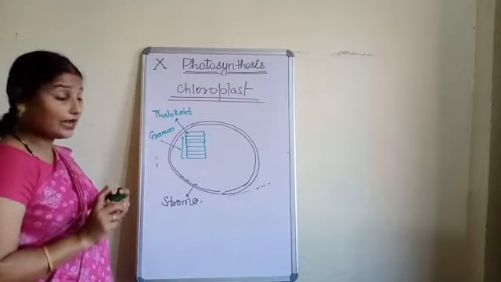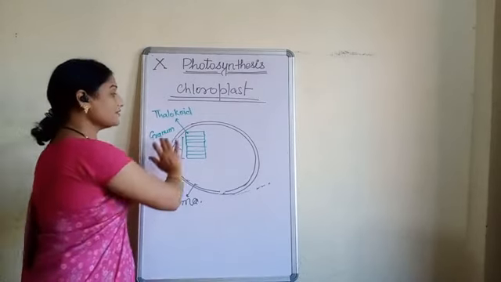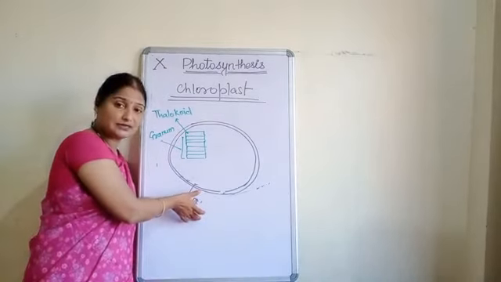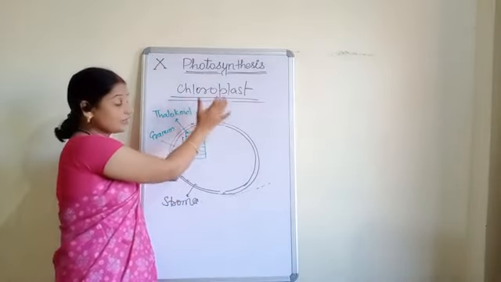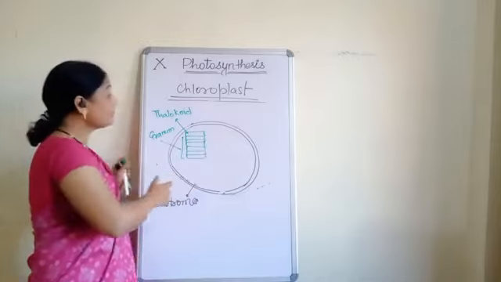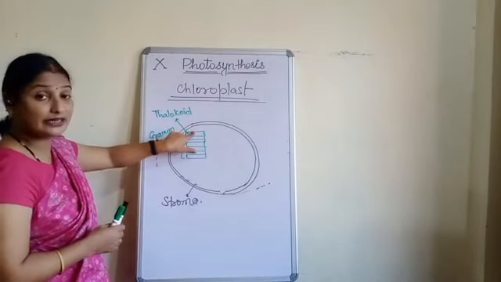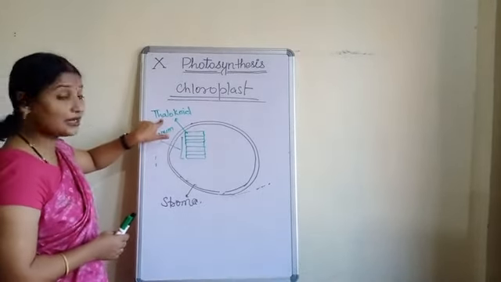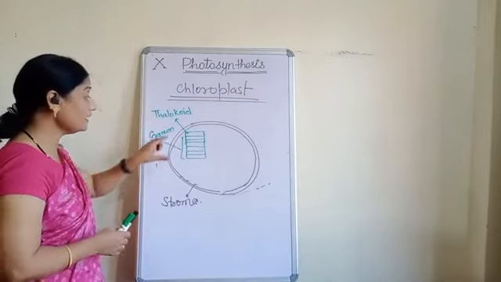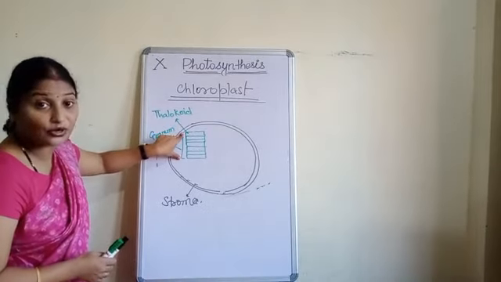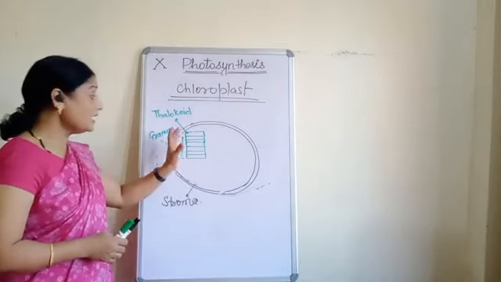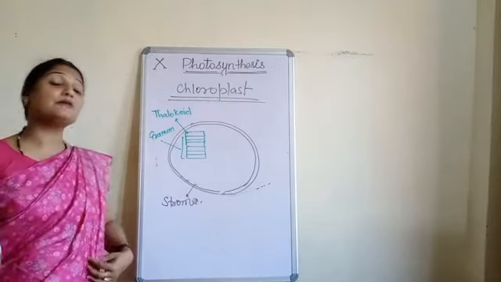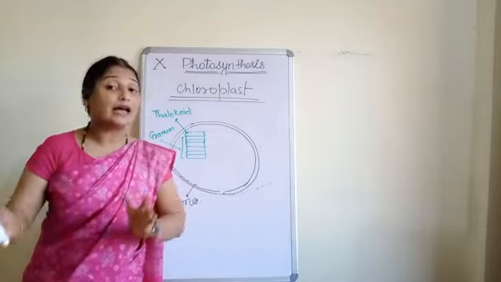Understood? Now what have I drawn? I have simply drawn a double membranous structure that is called chloroplast. Inside the chloroplast, I have drawn one disc-like structure named thylakoid, and then a stack of thylakoids is known as granum. Now, inside the chloroplast, there may be many grana.